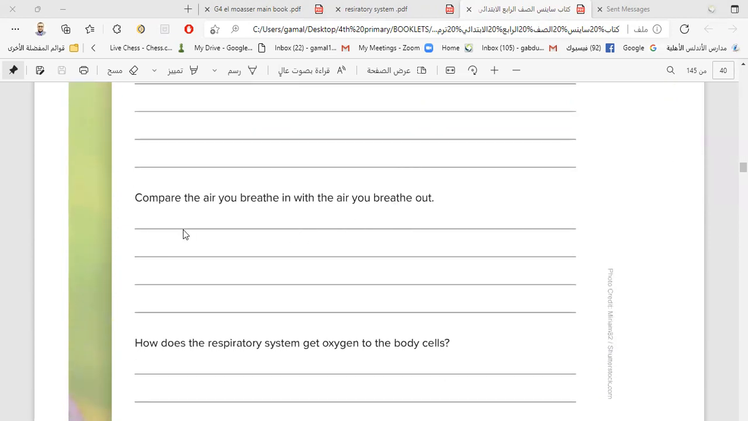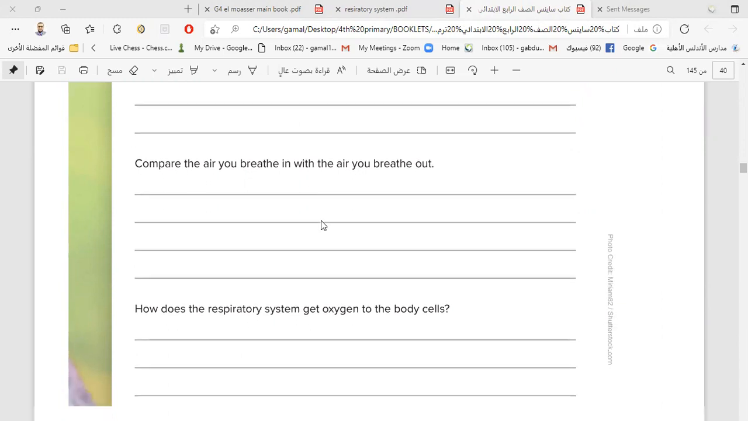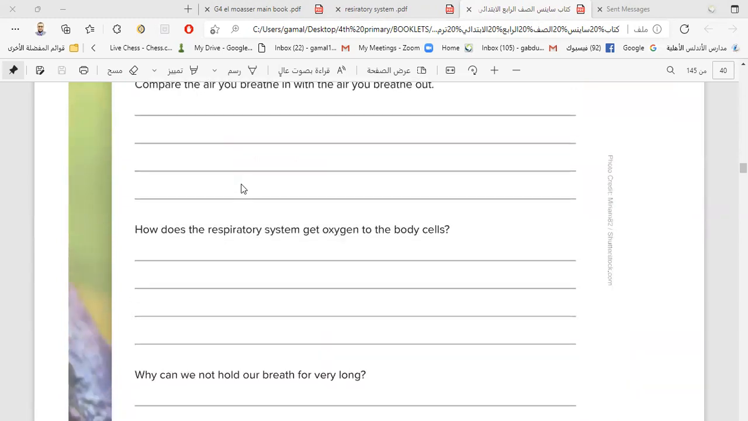And the other question here also, you can make it as homework. Compare between the air you breathe in and the air you breathe out. It is a very easy question because the air you breathe in contains a large amount of oxygen gas, and the air you breathe out contains a large amount of carbon dioxide gas.